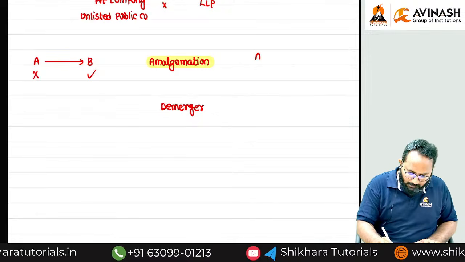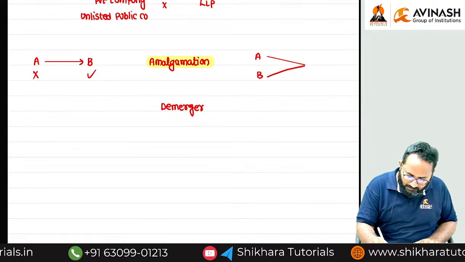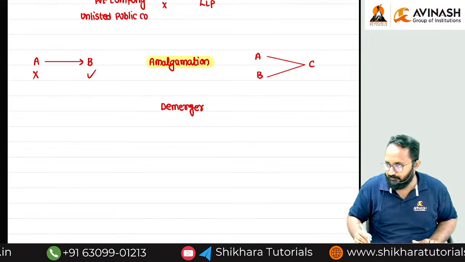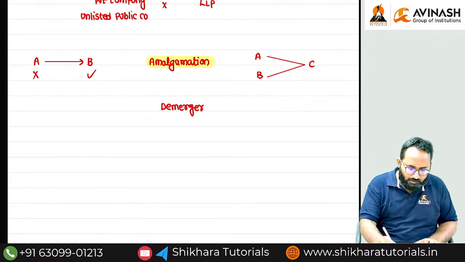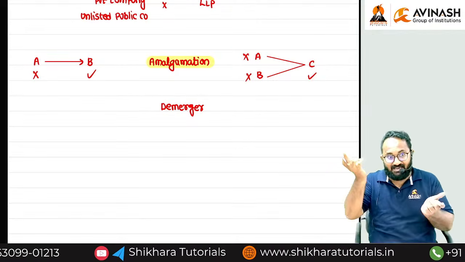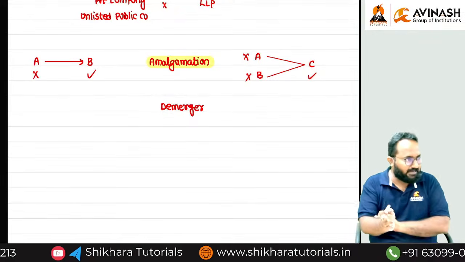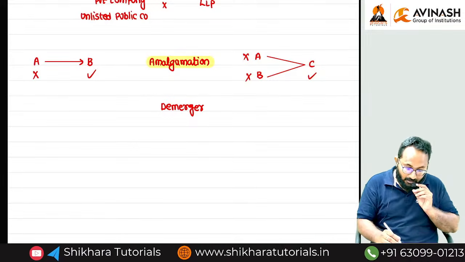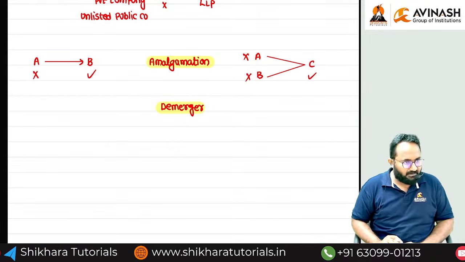One more thing: A and B are merging with each other in order to start C. That is also called amalgamation. Now these two companies are closing and this is a newly formed company. In your accounting maybe you call this a merger, but here there is no difference, it is amalgamation. Demerger example now I want to tell you. What is a demerger?